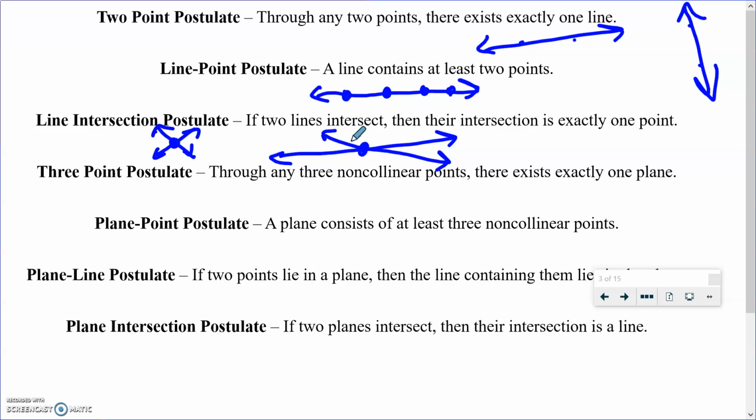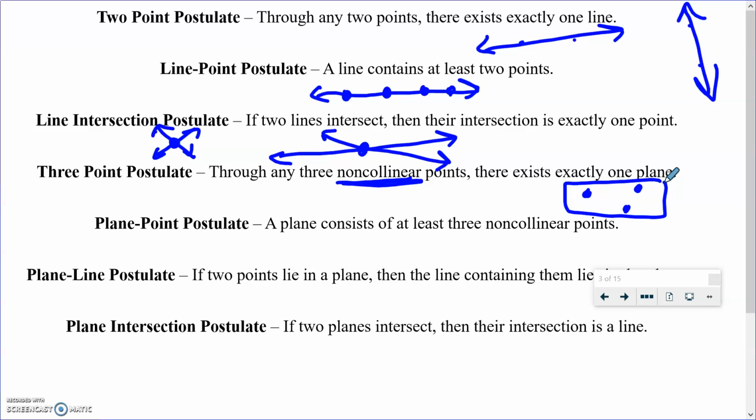Okay, the 3-point postulate says through any 3 non-collinear points, and that's super important that it's non-collinear. If they're collinear, this isn't true. So any 3 non-collinear points, there exists exactly 1 plane. So if I have this point, and this point, they're non-collinear, so there's 1 plane that would go through those 3 non-collinear points.